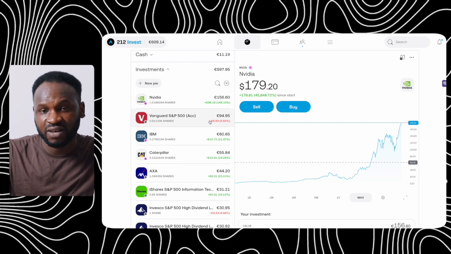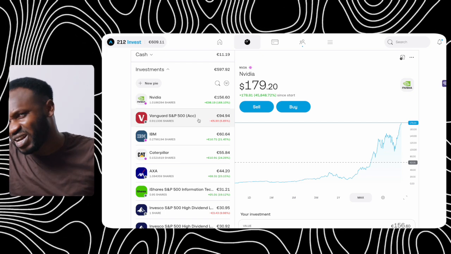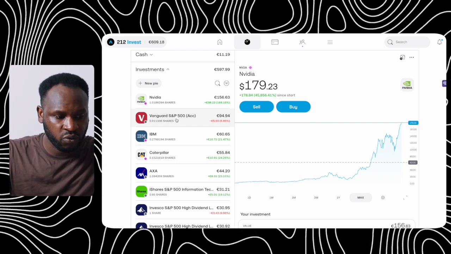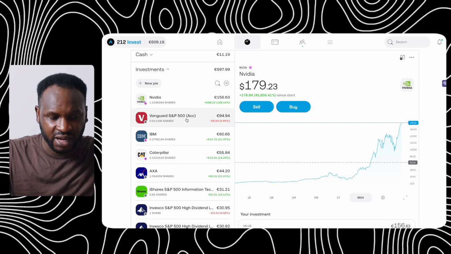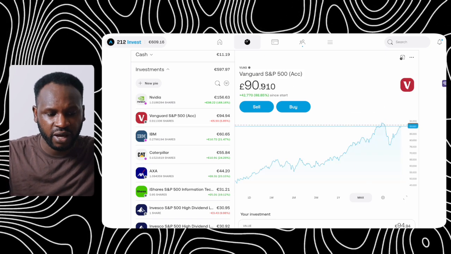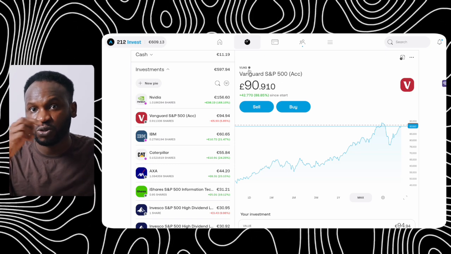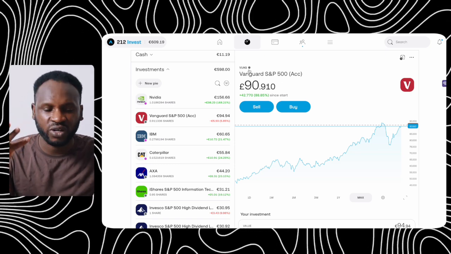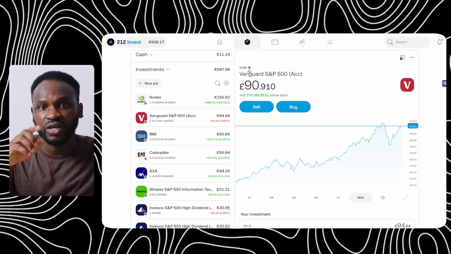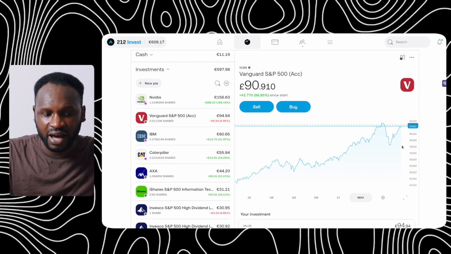This is one of the companies that I've invested my money into. I just want to show you proof and accuracy. I don't want to lie to you or try to push you around. No. This is one of the funds that I've invested my money in, which is Vanguard S&P 500 RCC, which is accumulating. When I click on it, it's going to open up here, and as you can see, Vanguard S&P 500, the ticker code, or whatever they call it, let's just say the symbol code is VUAG, which is Vanguard S&P 500 RCC.